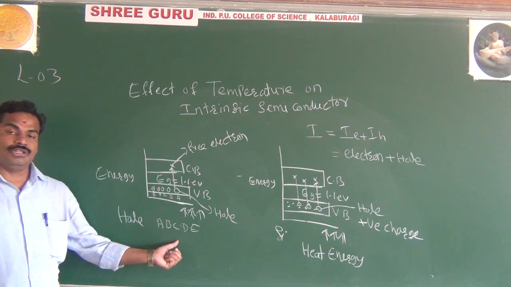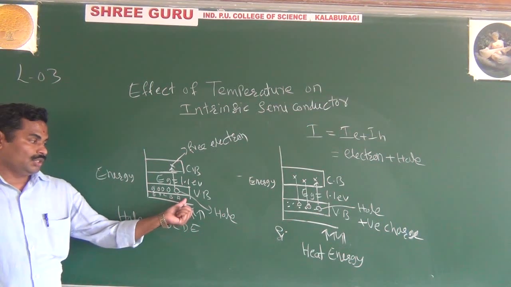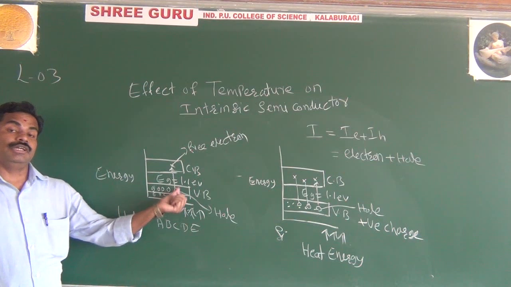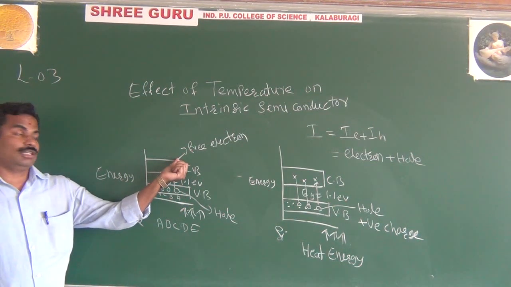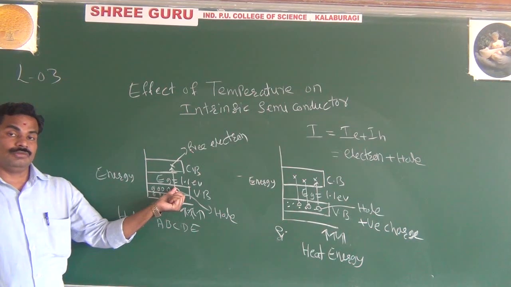This movement of holes is nothing but hole current. Why does hole current happen? Because you are applying some energy. Because of that energy, the valence electrons break the covalent bond and move towards the conduction band. This is nothing but a free electron. This vacant position is nothing but a hole.